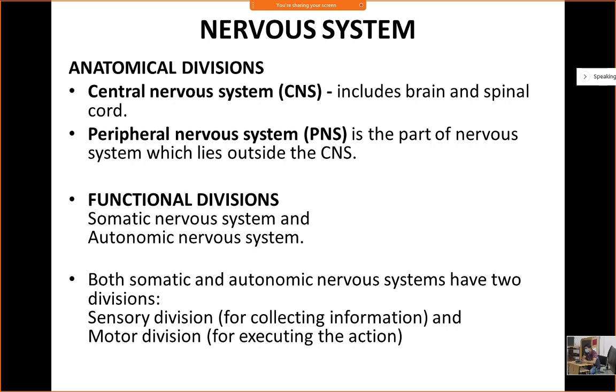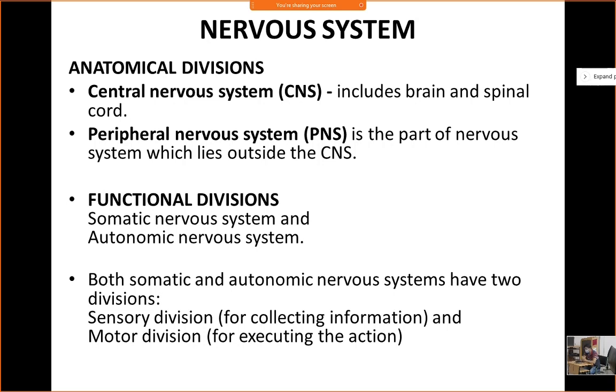And the peripheral nervous system is what? Your afferent and efferent fibers, meaning sensory and motor fibers. And then the functional division. What type of functional division do we have? How will you divide functionally? Autonomic or somatic. So we can divide like that.